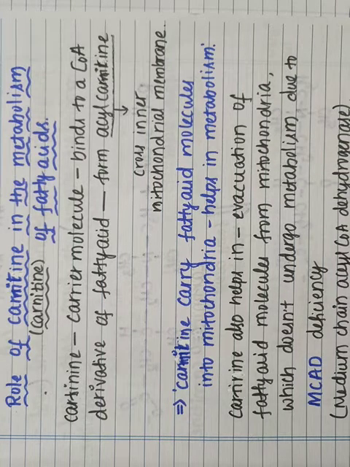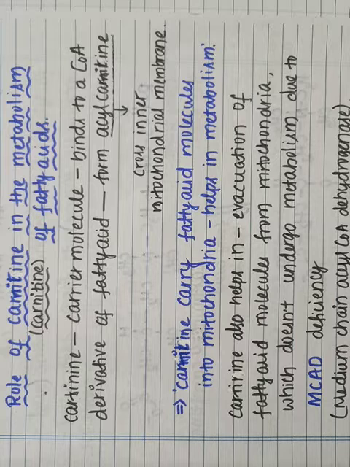The fatty acid molecule which doesn't undergo metabolism in the mitochondria should be removed from the mitochondria. Such fatty acid molecules are evacuated by the carnitine molecule.